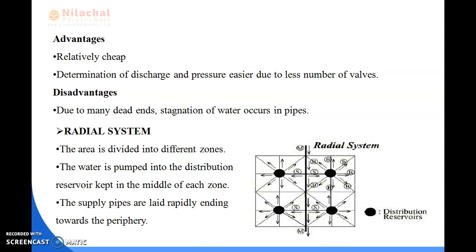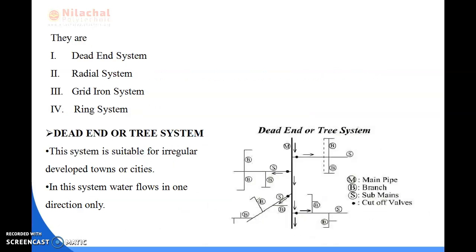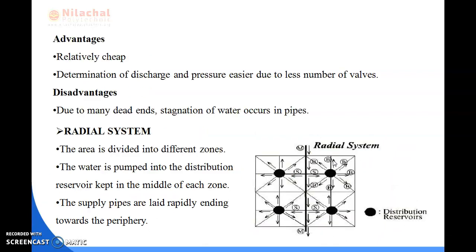You can see here the many dead ends. So this is about the dead end, or tree, system.